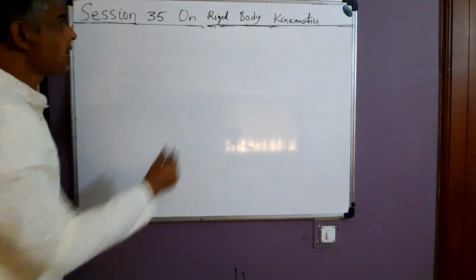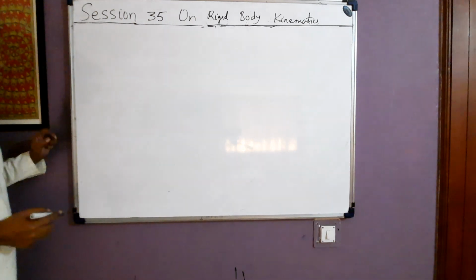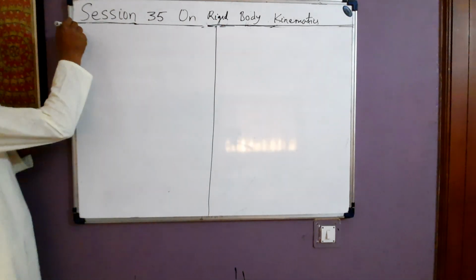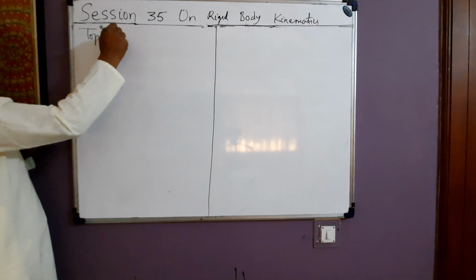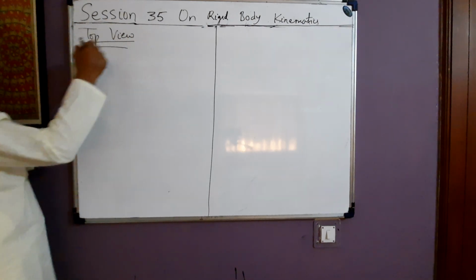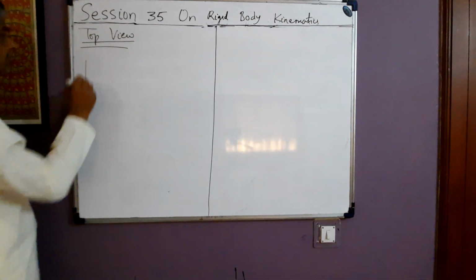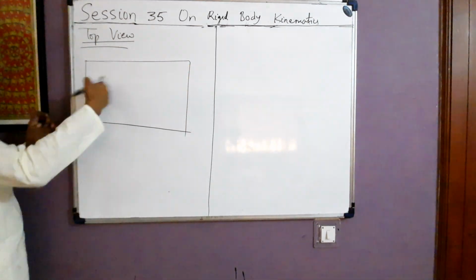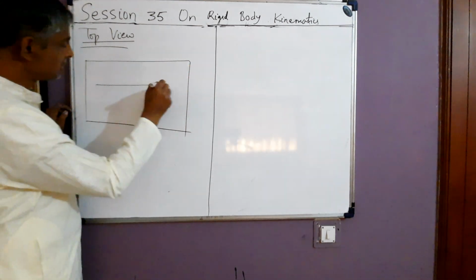So I will demonstrate it by example. See, this is the top view of the situation. Here we have a fixed horizontal table. Suppose it is a smooth surface. Here a rigid rod is placed.